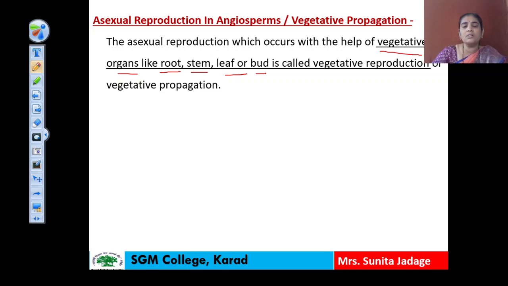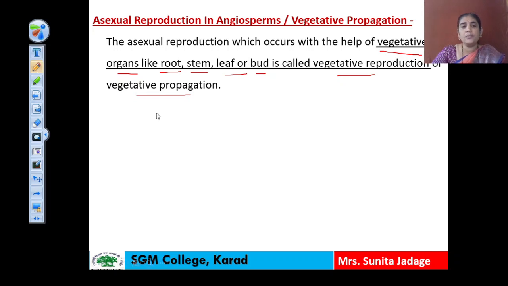All these are vegetative organs: root, stem, leaf or bud. With the help of these vegetative organs, reproduction takes place in angiospermic plants. Therefore, this type of reproduction is called vegetative reproduction or vegetative propagation.